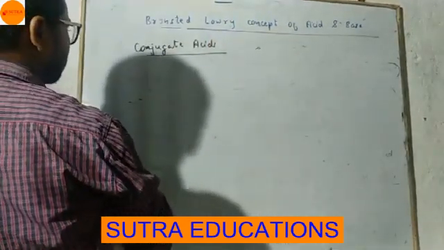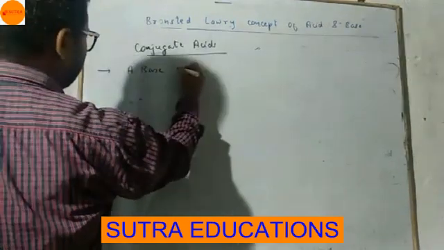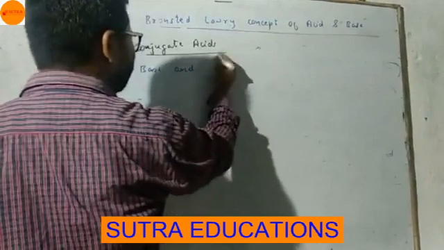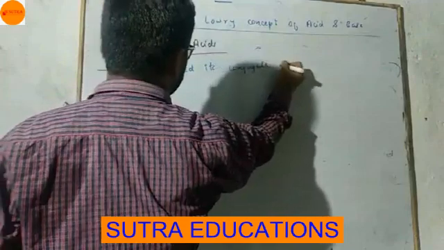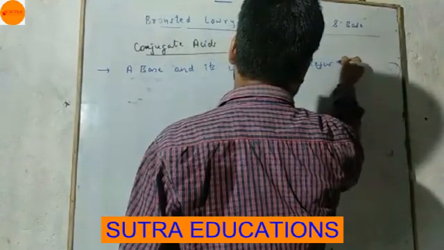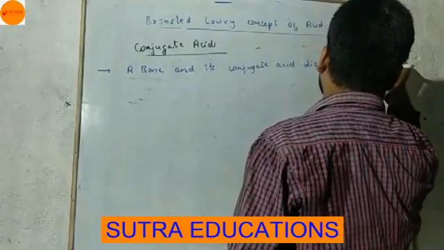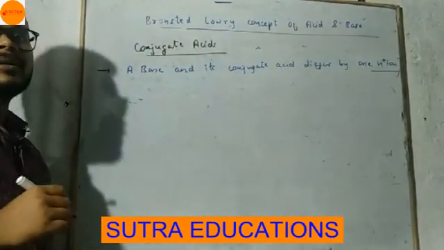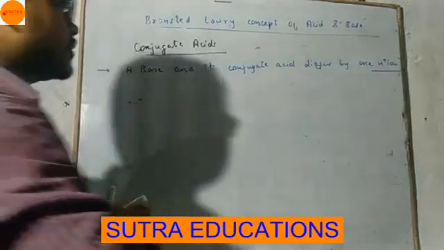So right here, a base and its conjugate acid differ by 1 H plus ion. Okay, this time we have written the definition in the beginning, because you have understood the concept. I am taking one example.